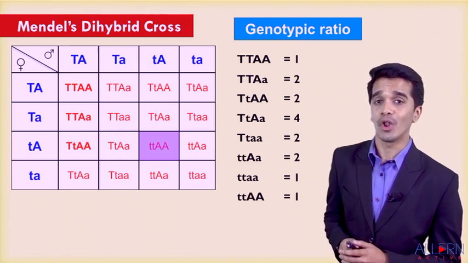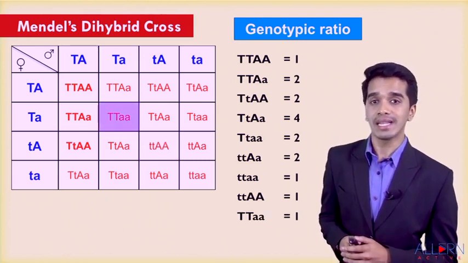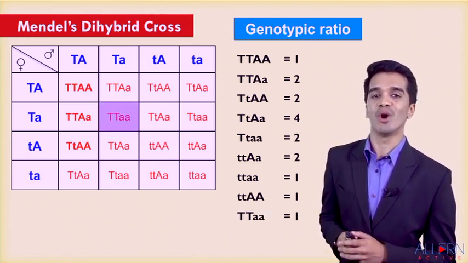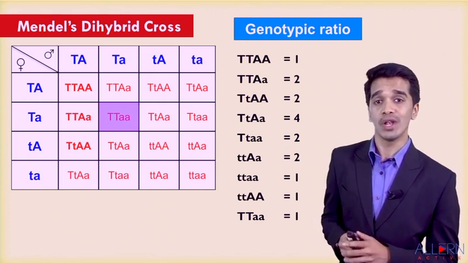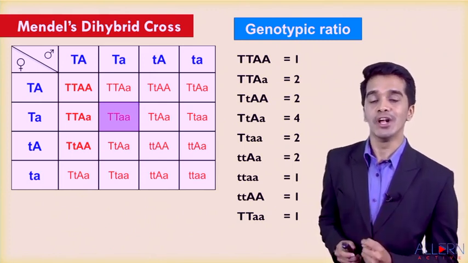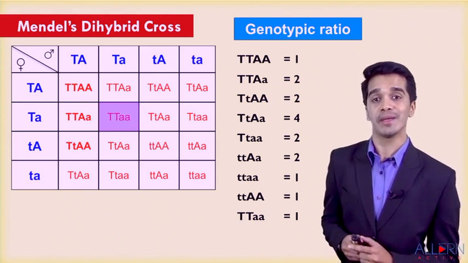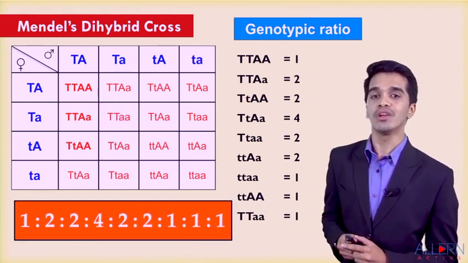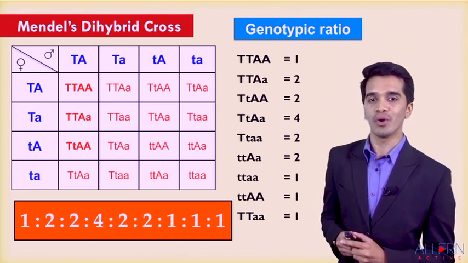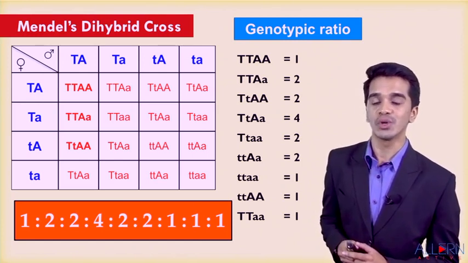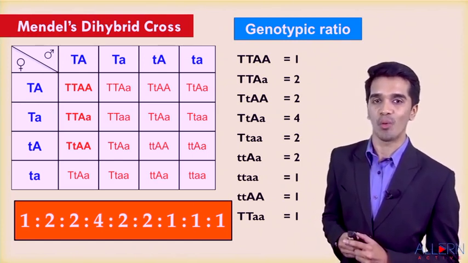And the last but not the least is capital T, capital T, small a, small a. That is only 1 combination. So what will be the genotypic ratio, my dear students? The genotypic ratio is 1:2:2:4:2:2:1:1:1.